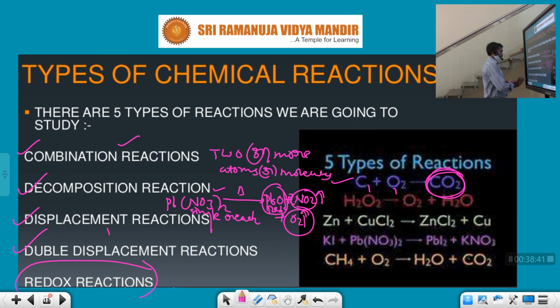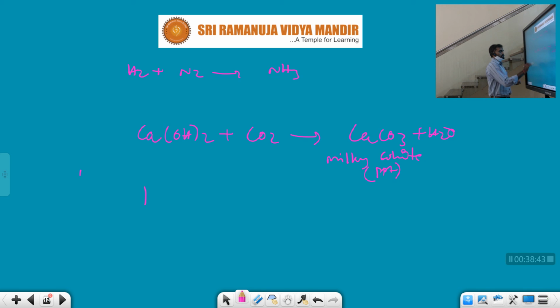For example, KClO3, on gentle heating, converts to KCl plus oxygen gas. So here there are 2 products, this one and this one, formed from a single reactant.